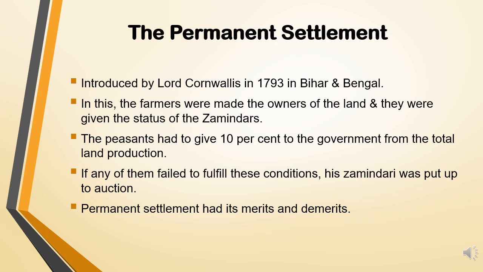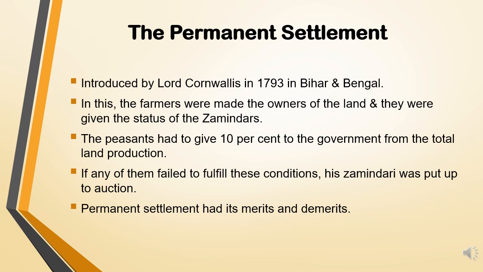After the bid system, the permanent settlement was introduced by Lord Cornwallis in 1793 in Bihar and Bengal, as the bid system was a failure. Now in this permanent settlement, there were no contractors, but the farmers were made the owners of the land and they were given the status of zamindars.